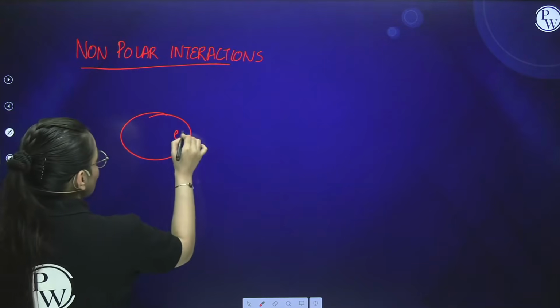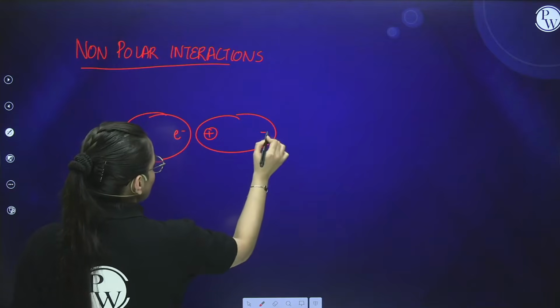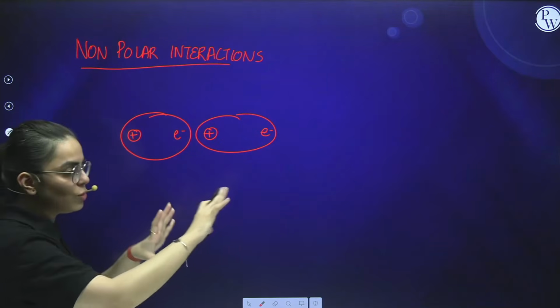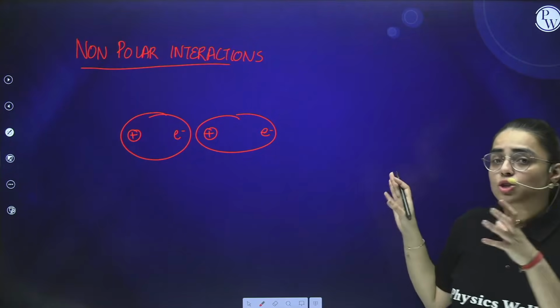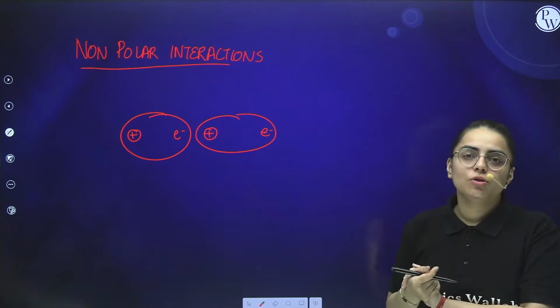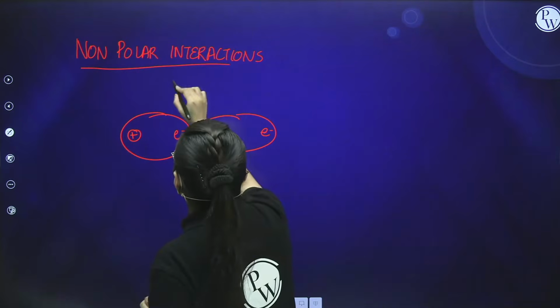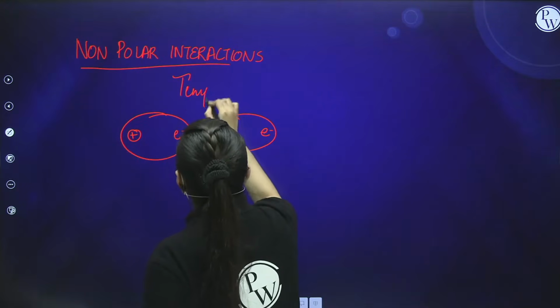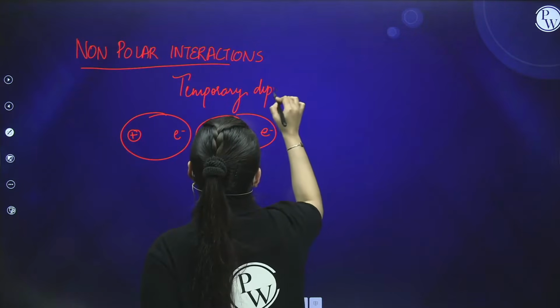The electrons are attracted towards the nucleus of the other species in such a way that the electrons move to one end and the nucleus moves to the other end. So a temporary dipole is developed between the molecules.